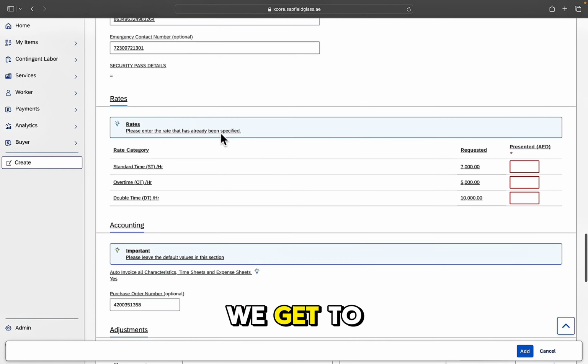The next section we get to is the rates, and that's based on the role that you have selected at the top of the page. All we need to do now is confirm the rate that's been requested, and move through these different rate options, ensuring to populate each of the requested fields.